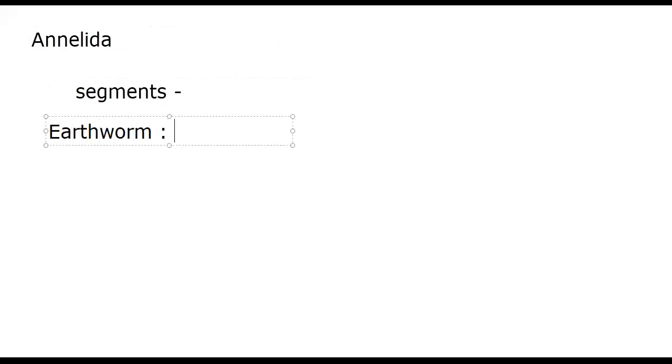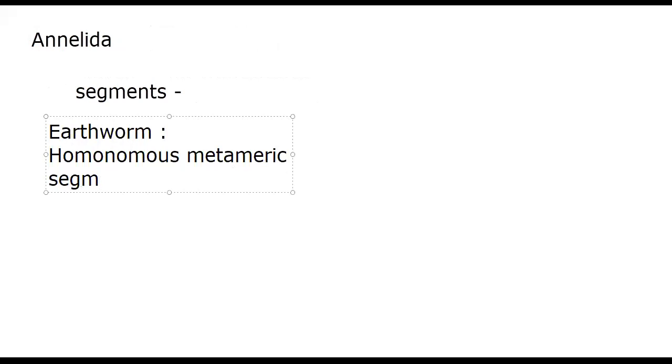Okay, so special features of the earthworm. First, the earthworm belongs to the phylum Annelida. Annules means rings, that means segments. The unique feature of this phylum Annelida is segments only. In the earthworm, homonomous metameric segmentation is present. The type of segmentation in the earthworm is called homonomous metameric segmentation.